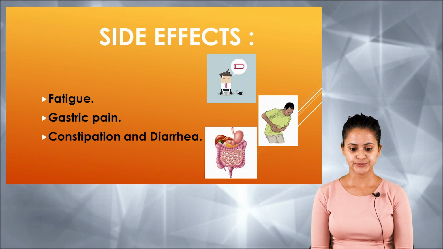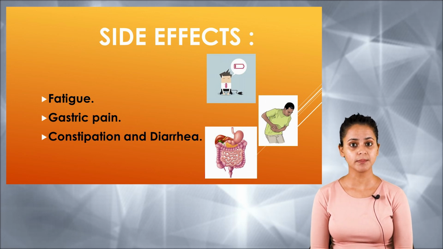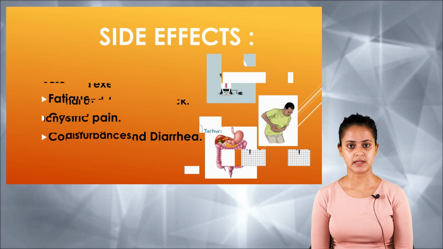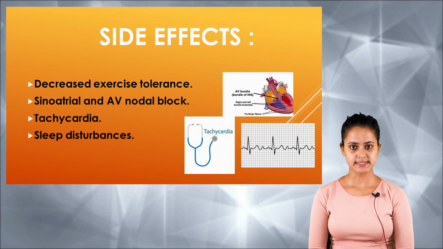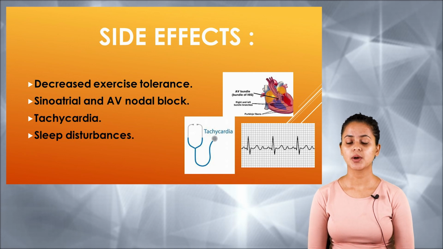Sinoatrial or atrioventricular nodal block can also occur. Tachycardia and sleep disturbances also are very common side effects of this particular drug. Now you have to remember, although the side effects are not so severe or very common, that is the reason beta adrenergic blockers, or beta blockers, are very commonly used drugs to treat hypertension as well as coronary artery disease or cardiovascular disease which cause angina development. So I hope you understood the concept of beta adrenergic blockers.